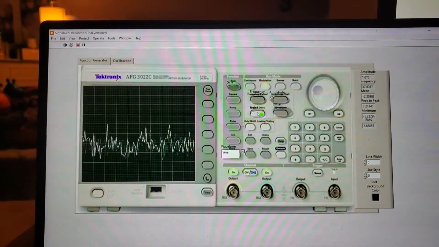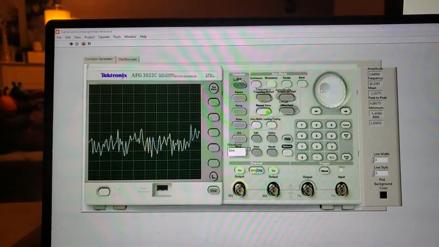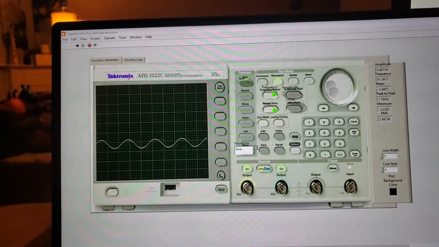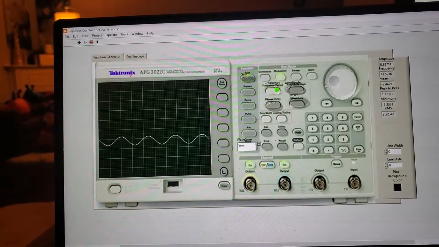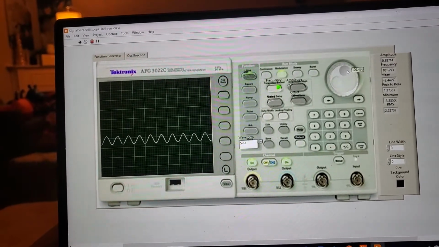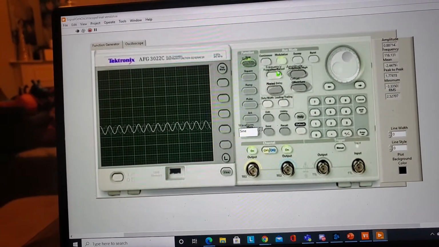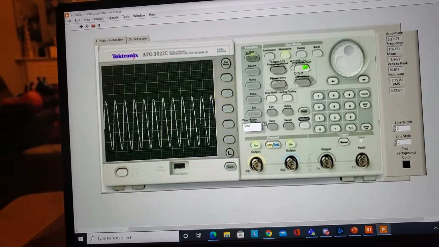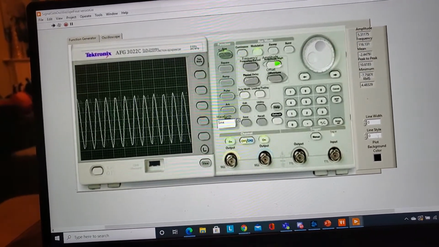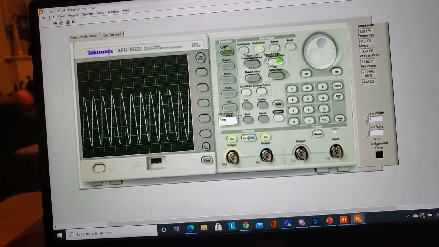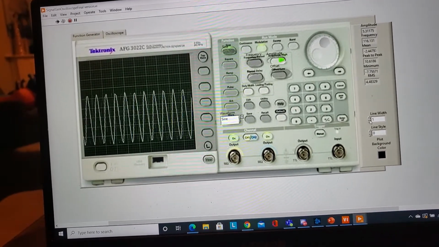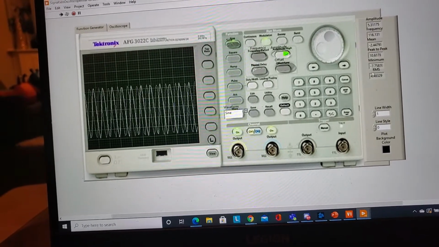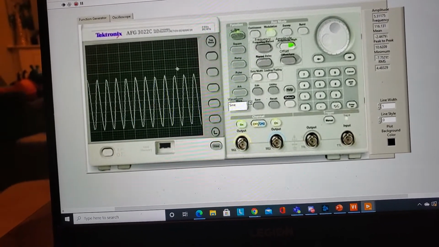Let's go ahead and change the noise. Let's get rid of that. Increase the frequency. And change the amplitude. Some bigger sine waves. We can change the line width. Also, our values right over here are showing. So peak to peak, mean, RMS, amplitude, etc. is right there.